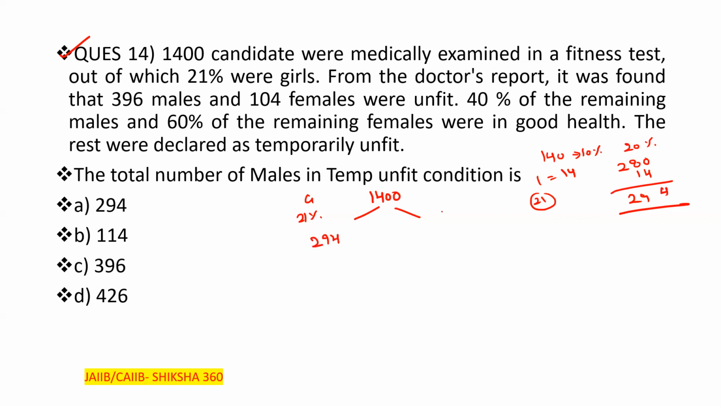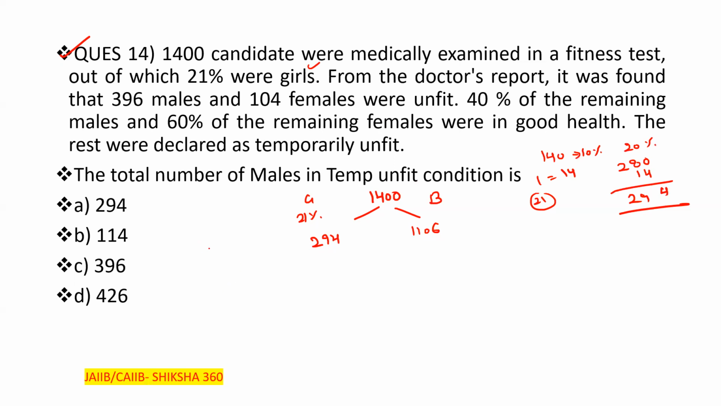If 300 girls, then 1100 boys. With 294 girls, there are 1106 boys. So up to this point, we have found that out of the 1400, there are 294 girls and 1106 boys. Further, what they are saying is the next point, from the doctor's report.